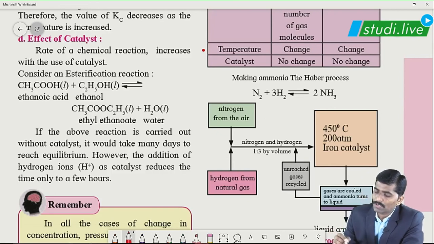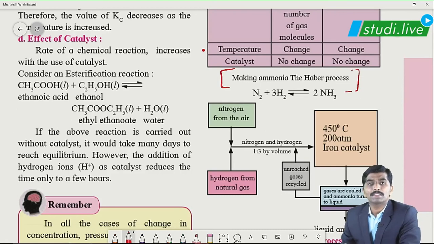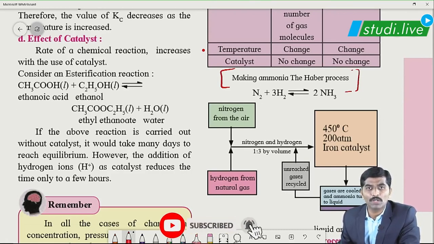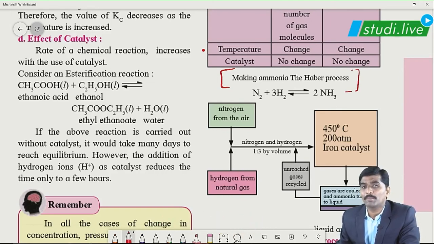And the manufacture of ammonia by Haber's process is the best example of the application of Le Chatelier's principle, because both the reactants, nitrogen as well as hydrogen, and the product, that is ammonia, are all present in the gaseous state, where we can study the change in pressure, volume, concentration and temperature very well in accordance with Le Chatelier's principle. This is all about chemical equilibrium.